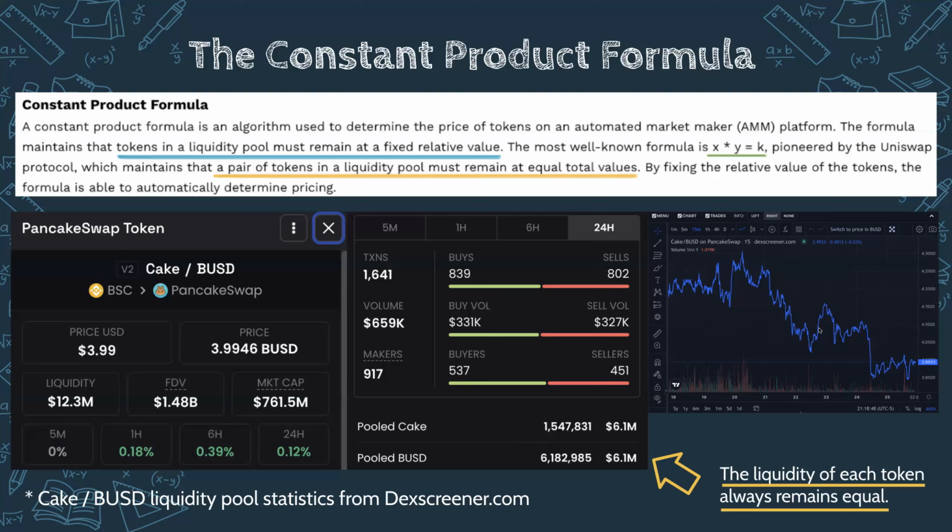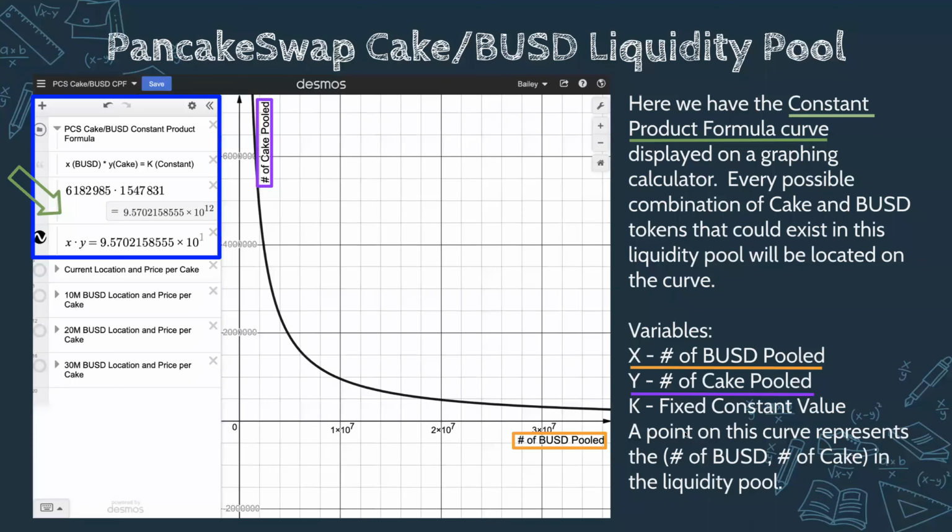Okay. Now the price can go up and down because people are constantly buying and selling and buying and selling. And we're going to be seeing that that's going to be moving our location around on our constant product formula. And I'm going to bring that up visually for you guys next. Okay. So this is what a constant product formula curve is going to look like.